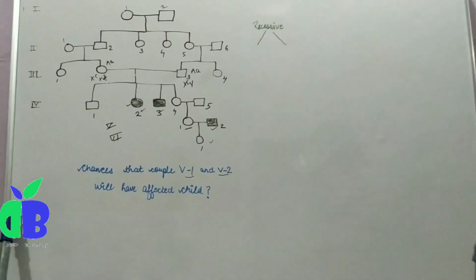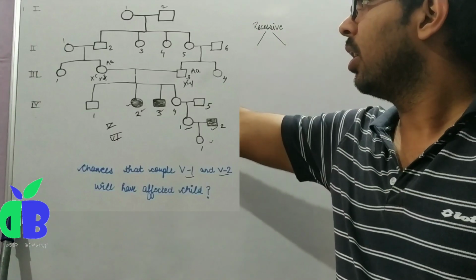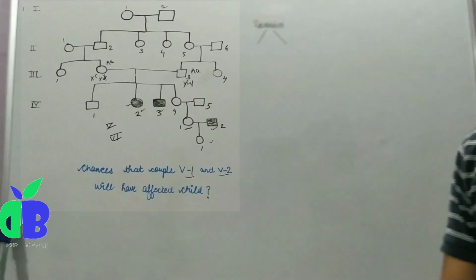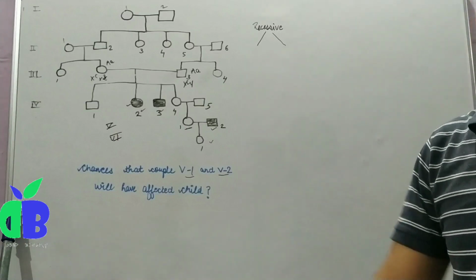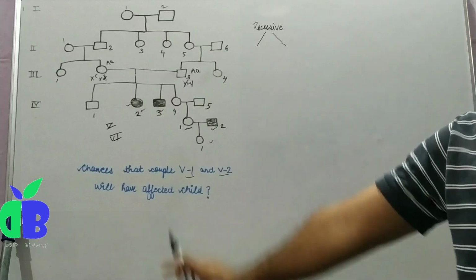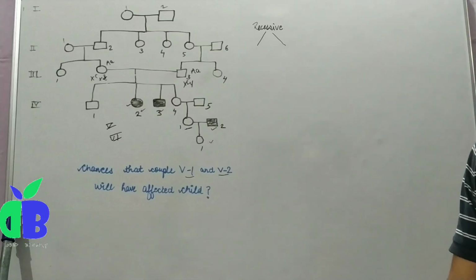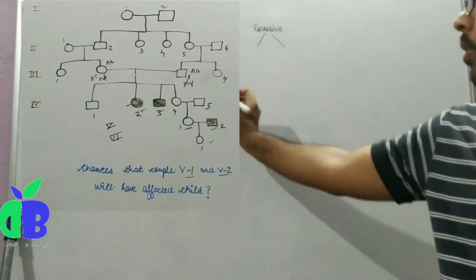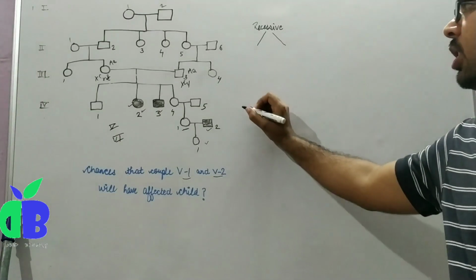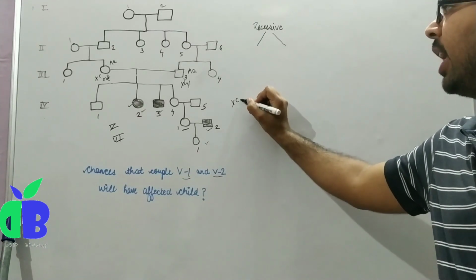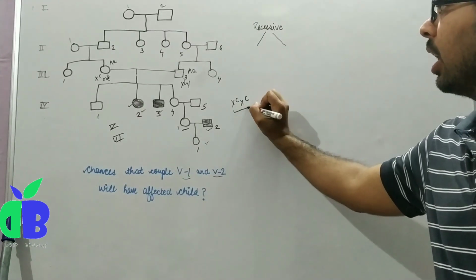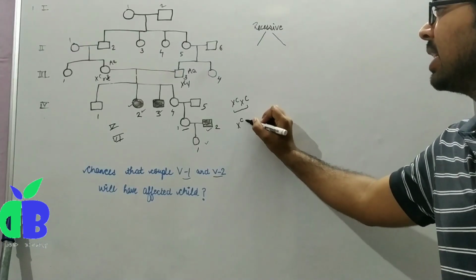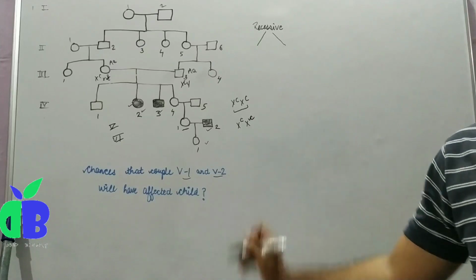When the small c allele bearing X chromosome passes to the gamete from the mother, and from the father it passes capital X C, then all females would be normal in this condition, because the genotype will be either X capital C X capital C or X capital C X small c.